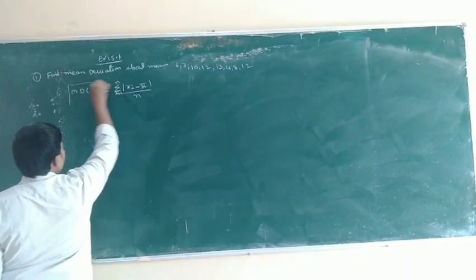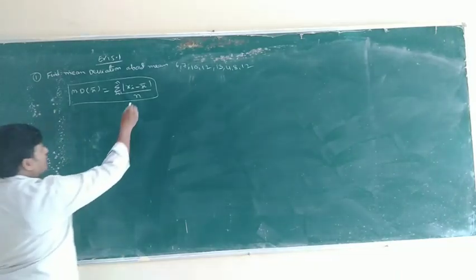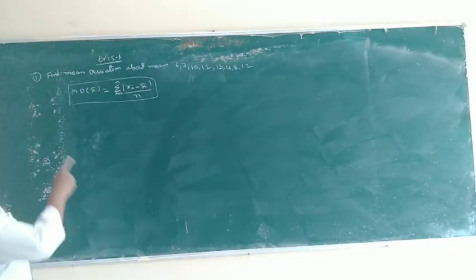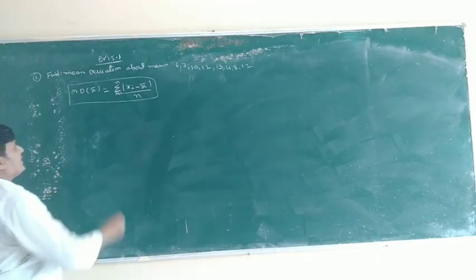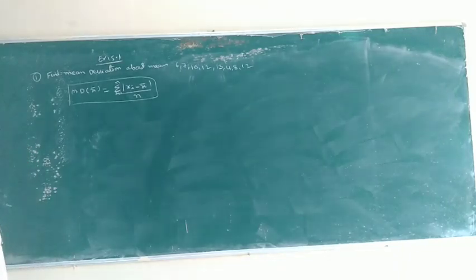This is the formula. Here what do we need? Small n means the number of observations. Xi means observation: x1 is the first observation, x2 the second, x3 the third, 10, x4 12, x5 13, x6 4, x7 8, x8 12. And x bar means the mean.